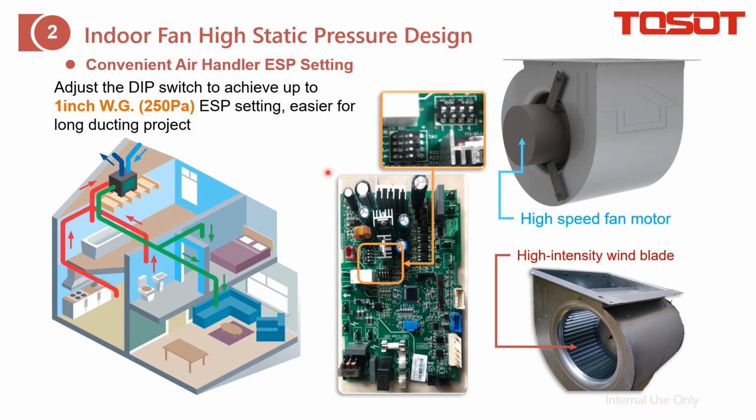For the high ESP design of the air handler, from the PCB you can find this switch. According to the local situation, we offer you up to 1-inch water gauge ESP, so you can connect to longer ducting. For the fan structure, this is the high-speed fan motor and this is the high-intensity wind blade, which ensures it can run at a higher RPM to provide this ESP.